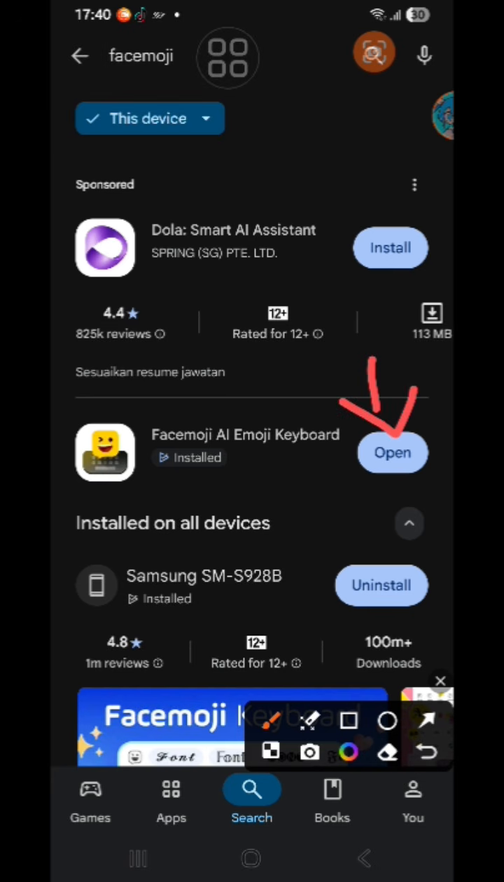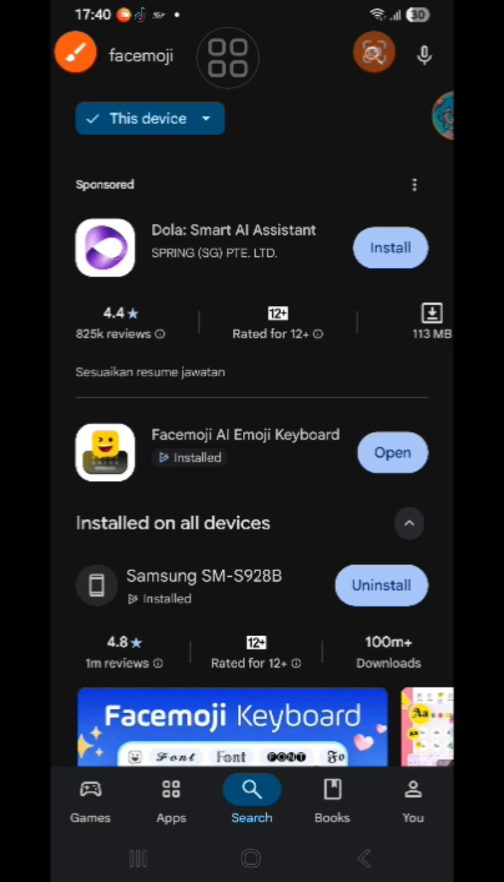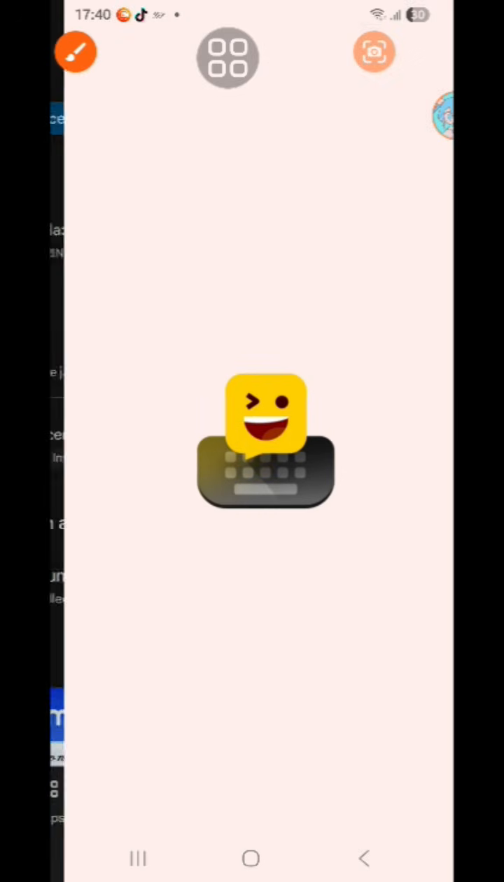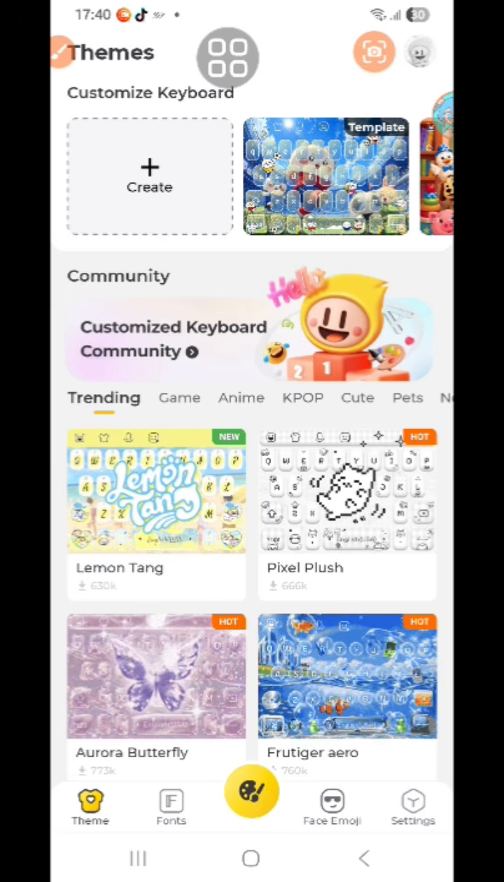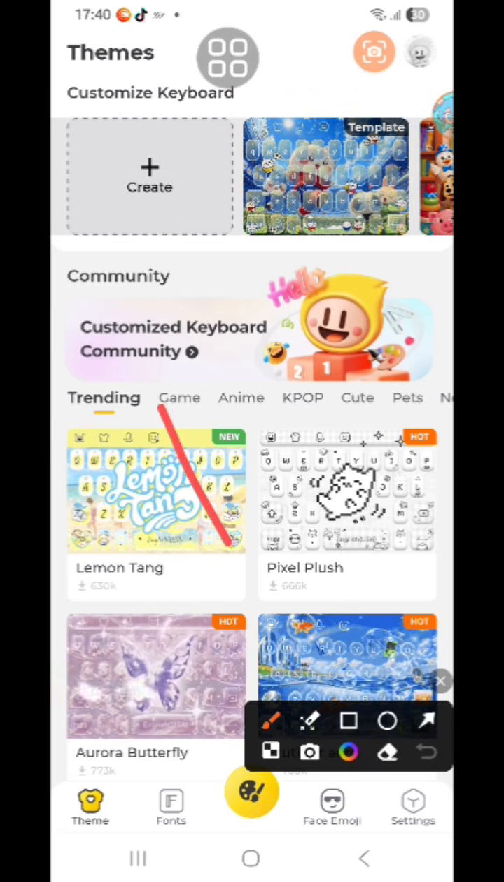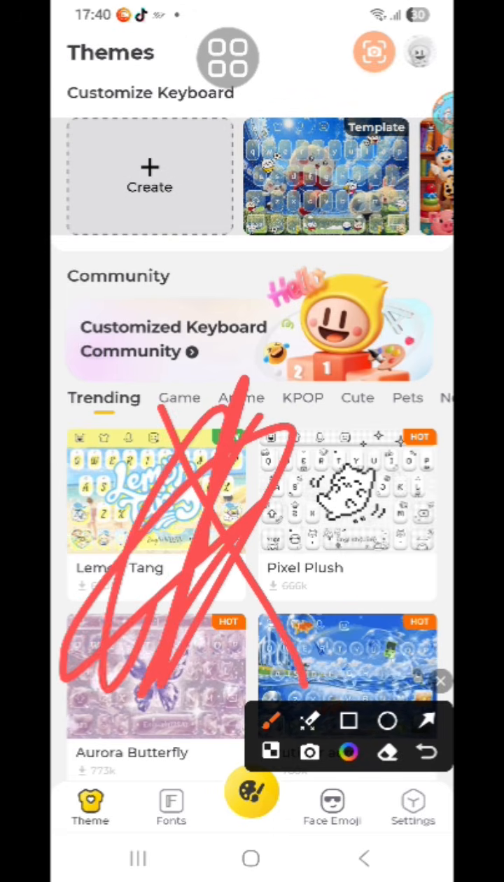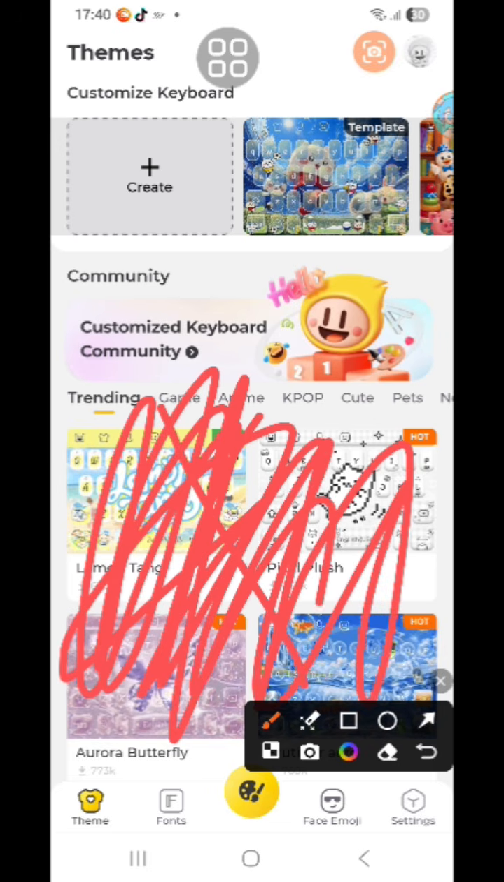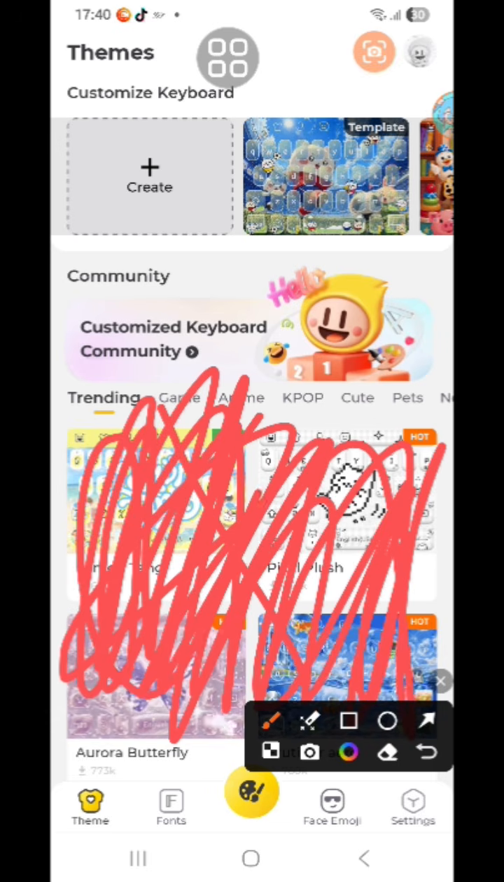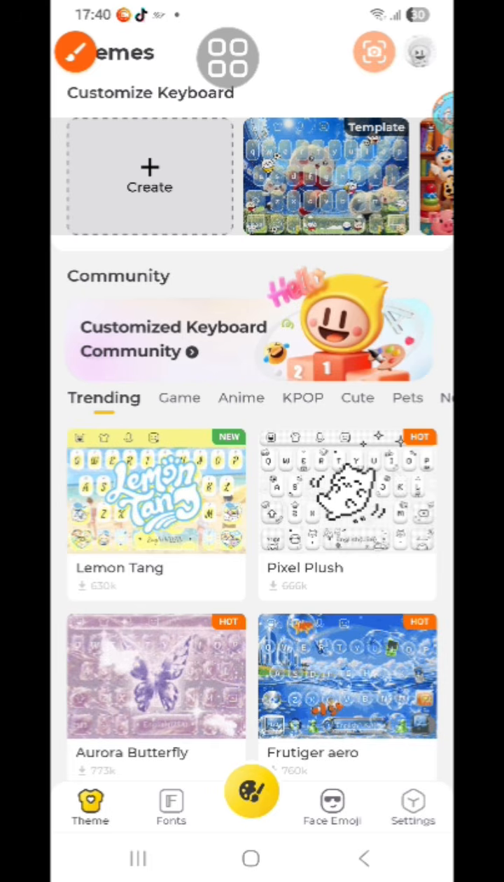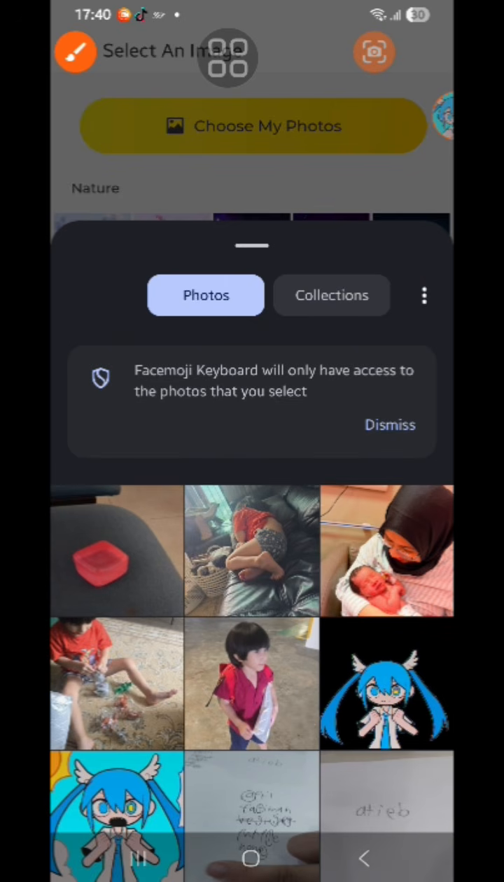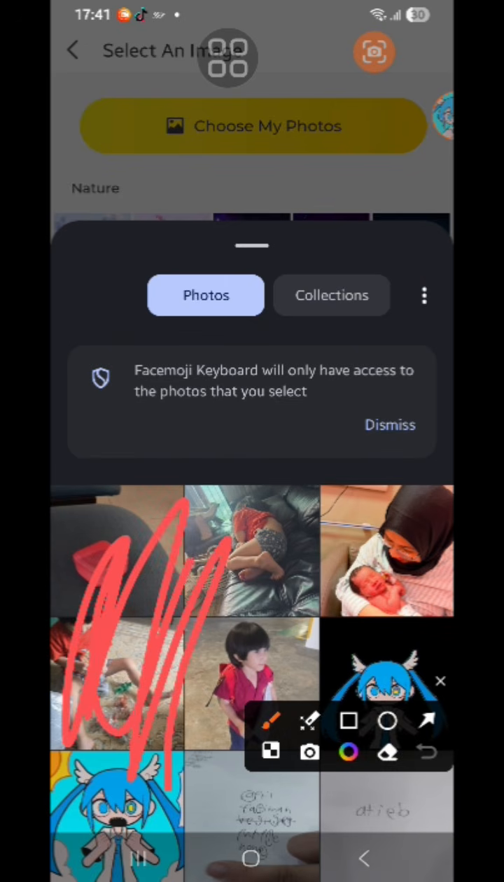Go to install. If open, go to open. Open it. Don't pick any of this. Go to create. Nothing.